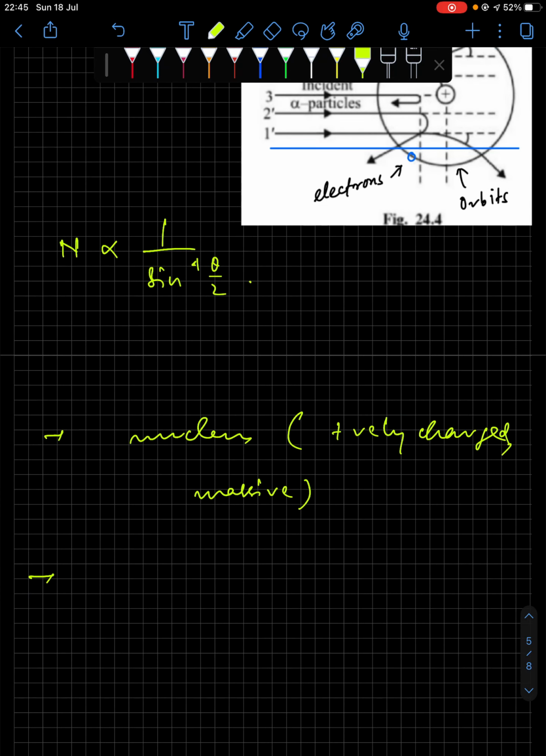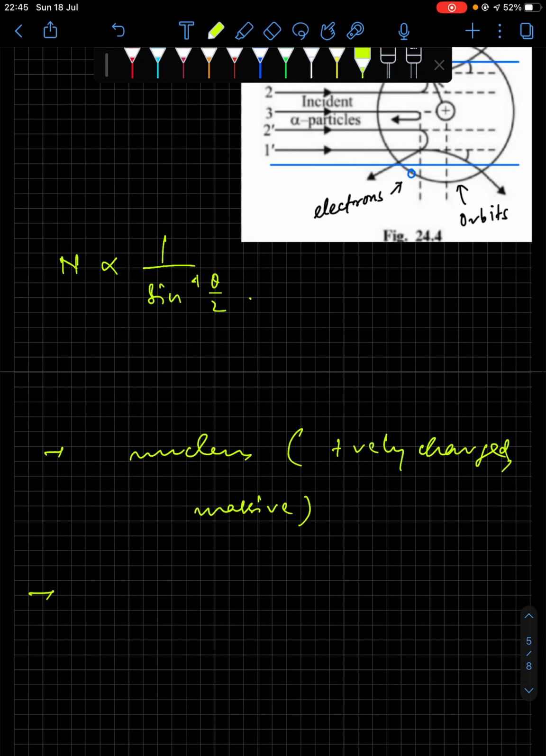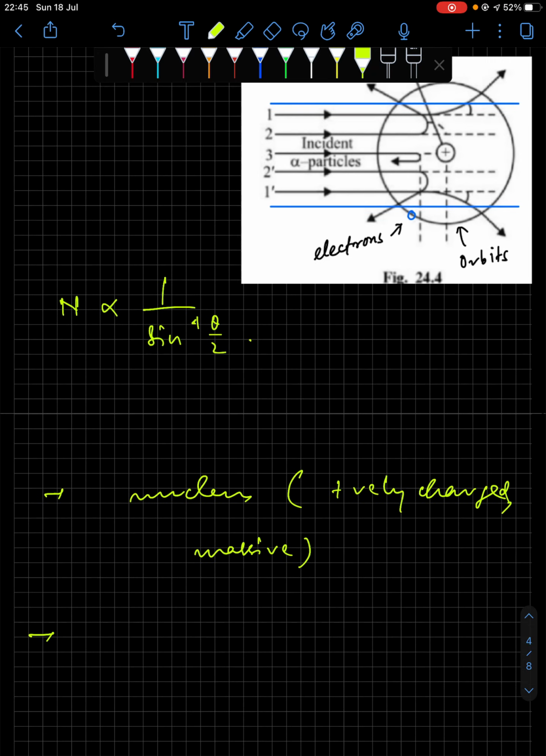Number 2, electrons or negatively charged particles surround the nucleus.